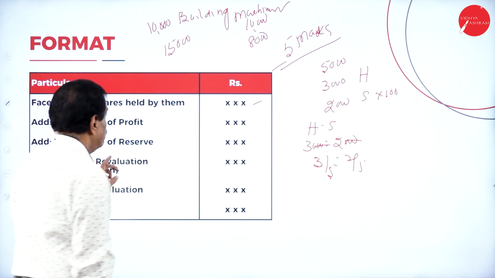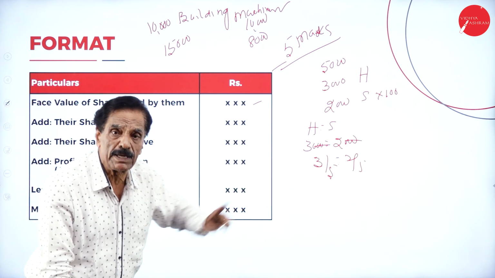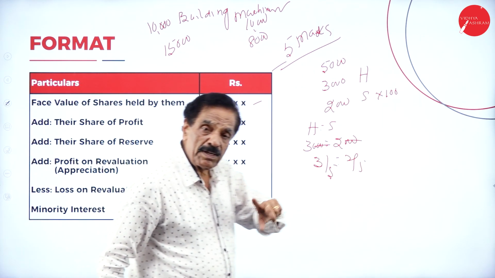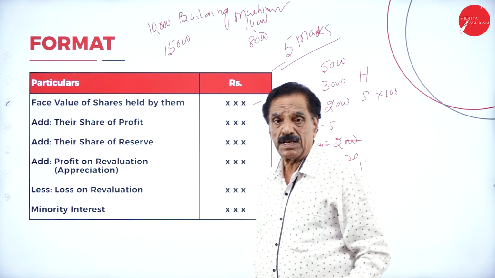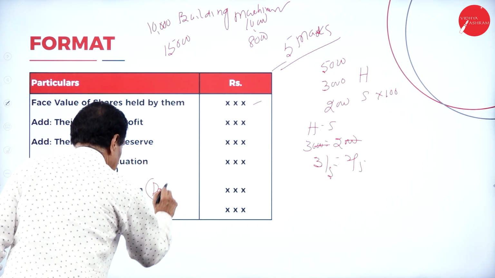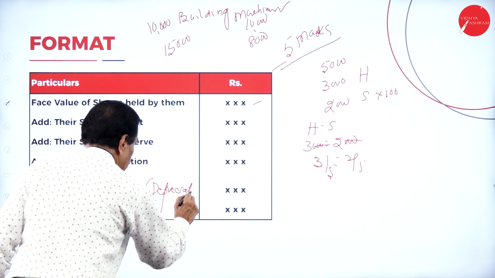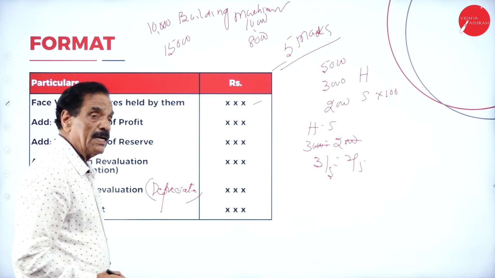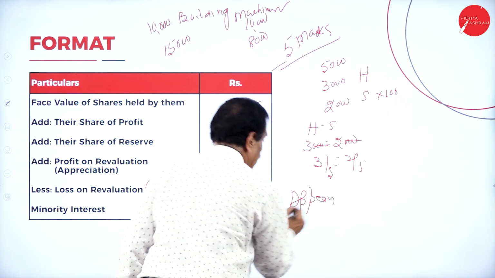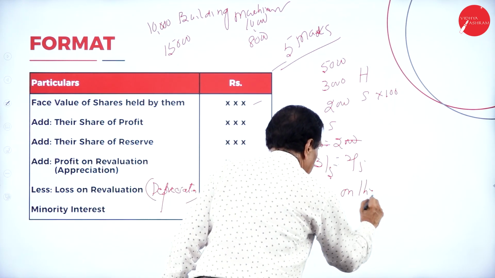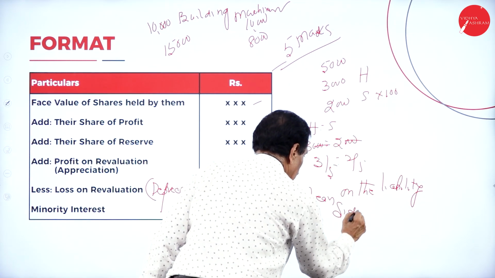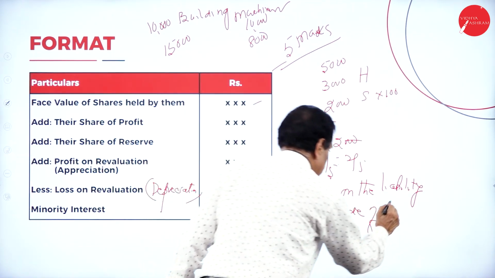I will repeat. First one, the face value held by the subsidiary company, their share of profit, their share of reserve. If there is any profit on revaluation, that is appreciation. Loss on revaluation is called depreciation. So this goes to minority interest, which appears on the liability side of the balance sheet.